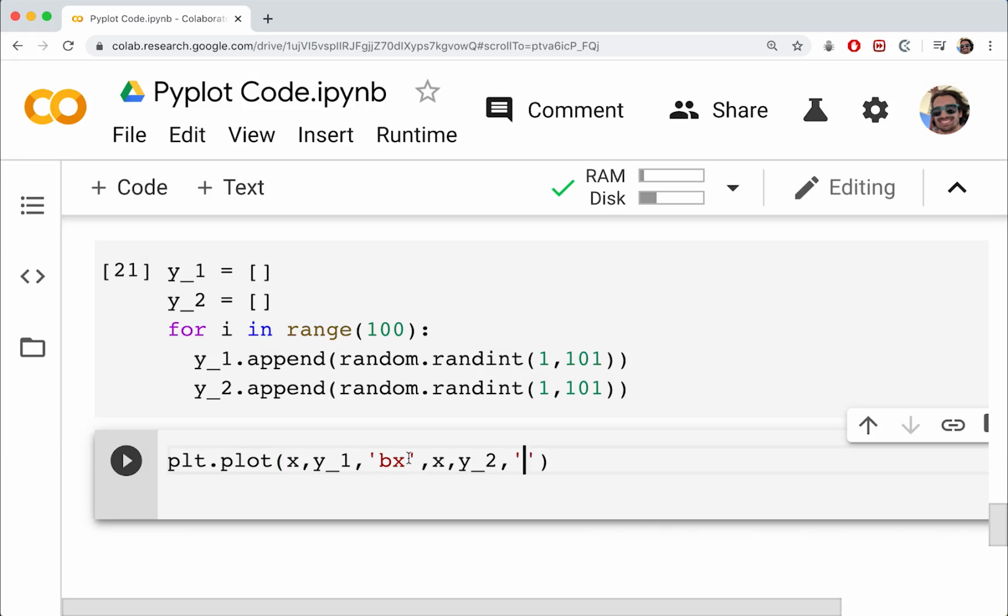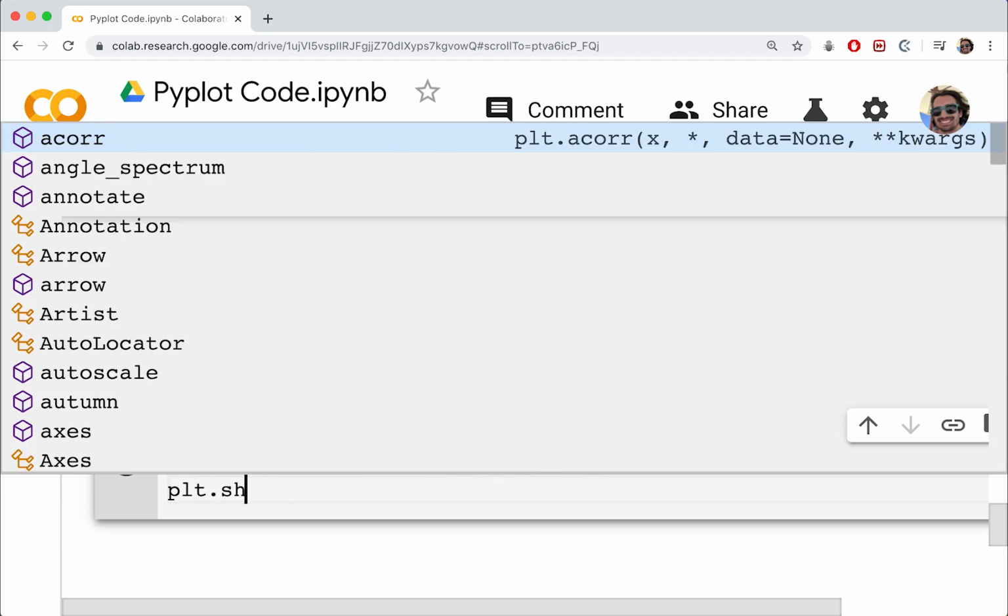So you know what I'm going to do? I'm going to go for a nice Christmassy kind of feel. So we're going to do green x's here, and we're going to do red dots. So we could do like red O's or something. Okay, and then as per usual, we'll do plt.show.